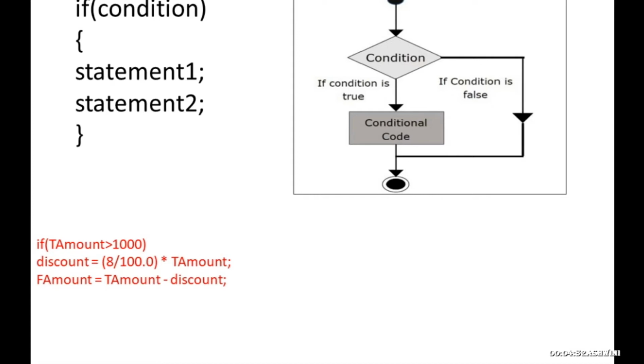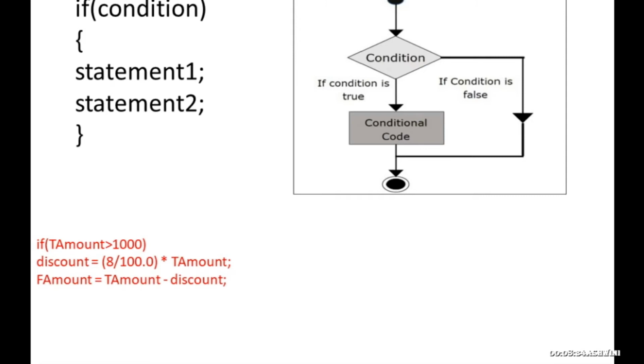So final amount will be total amount minus the discount. Imagine you got 8 rupees of discount. So when you calculate, total amount is 1400 minus discount 8 rupees. So 1400 minus 8, whatever you get, that final answer will be printed. Here 8 is not the discount; for 1400 you don't get 8 rupees of discount. I just took an example, that's all. So next we'll see the calculation, the proper calculation.